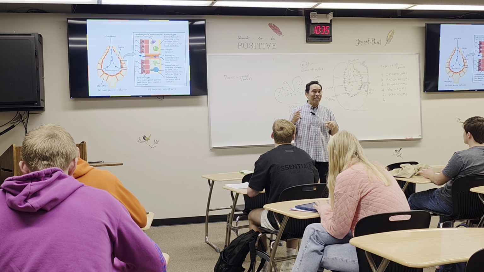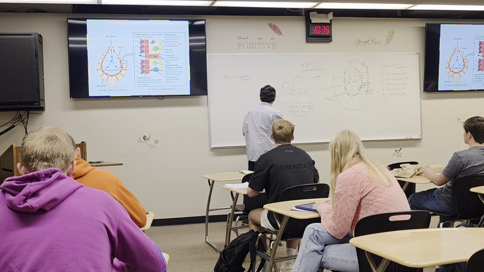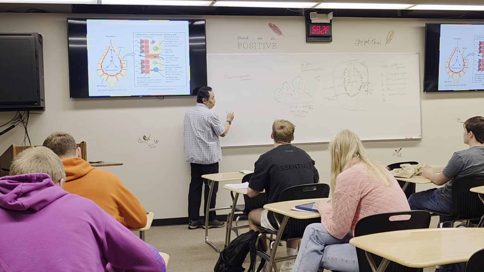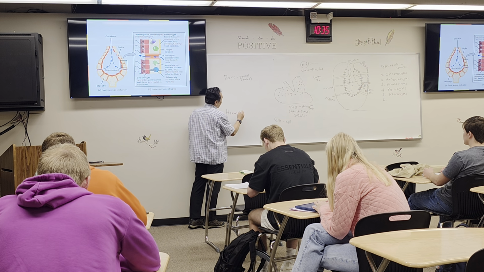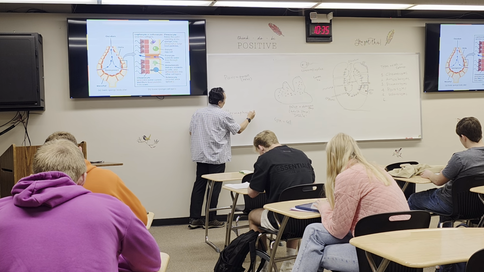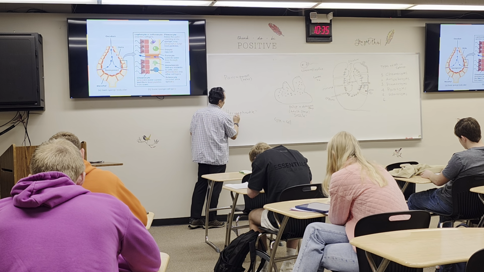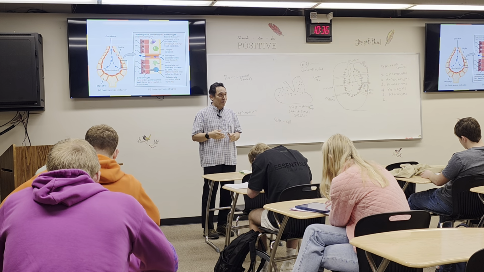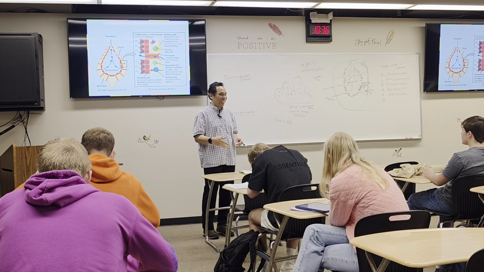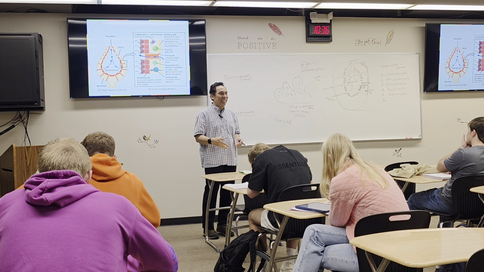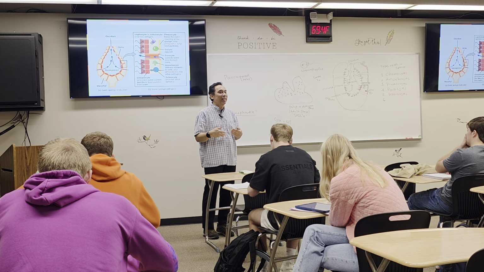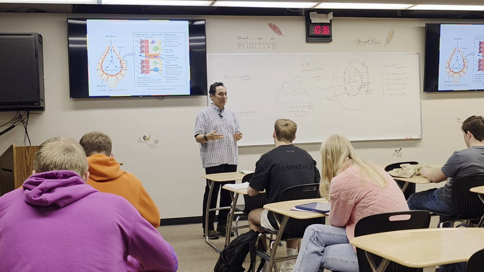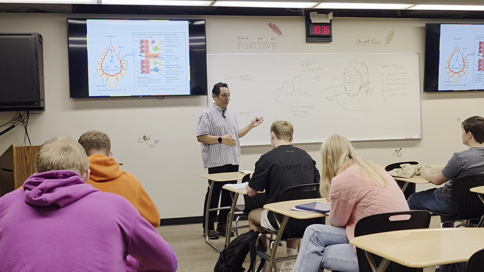Have you ever heard the term hermaphrodite? This is an animal that has both male and female organs in it. It means that they can produce sperm and eggs at the same time. So they are hermaphrodite.